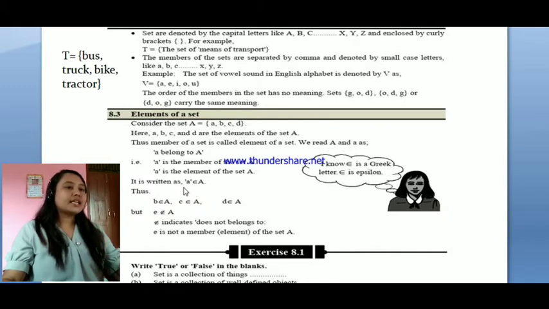This always means that a belongs to set A, c belongs to set A. But if e is given, look here, element e is given, then e will not belong to set A. So if it doesn't belong, then that epsilon will be cut. Okay, like this sort of sign we have to use, which indicates that it doesn't belong to the set. So if there is f also, f doesn't belong to set A. If there is g also, g doesn't belong to set A.